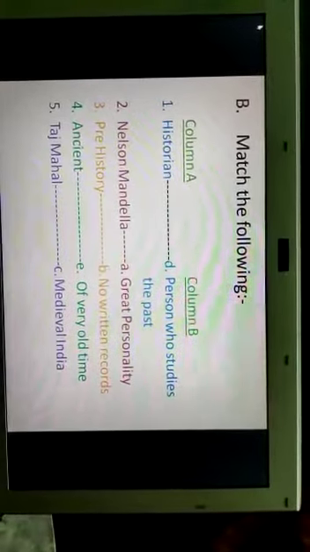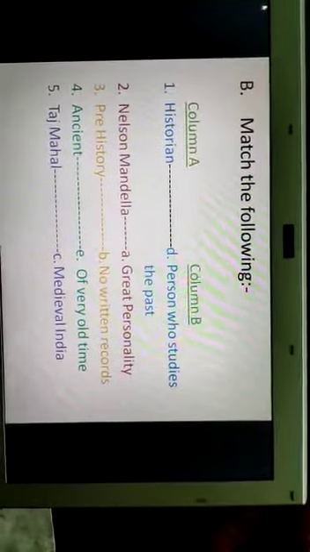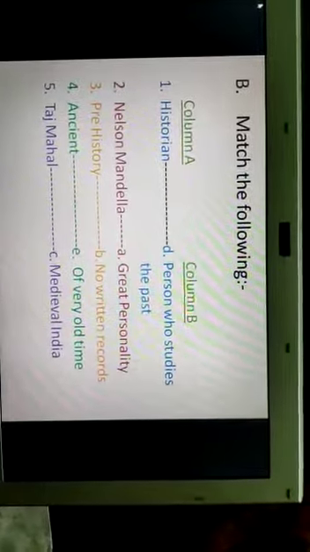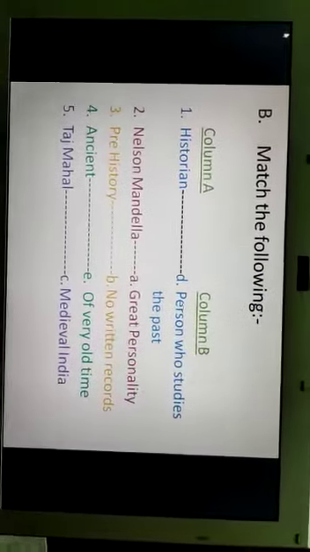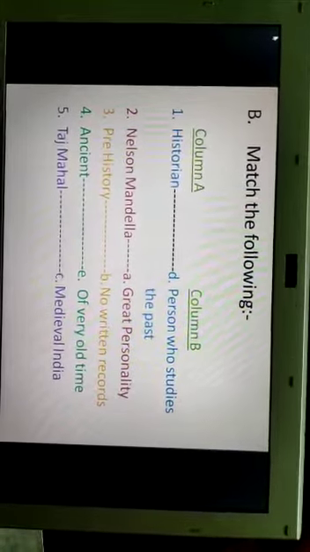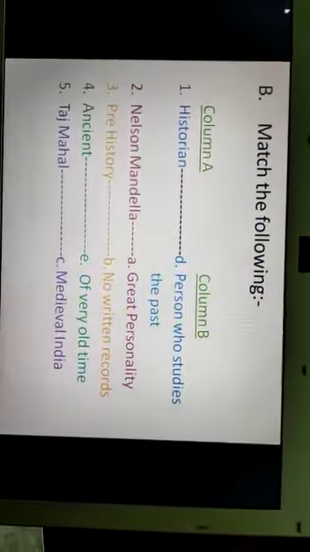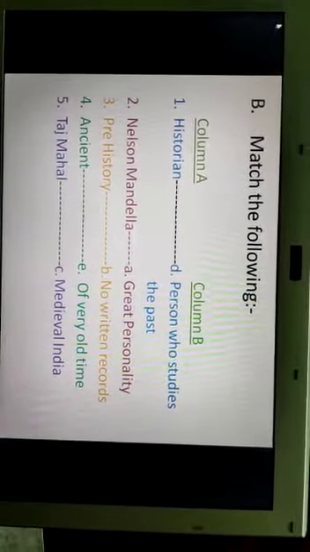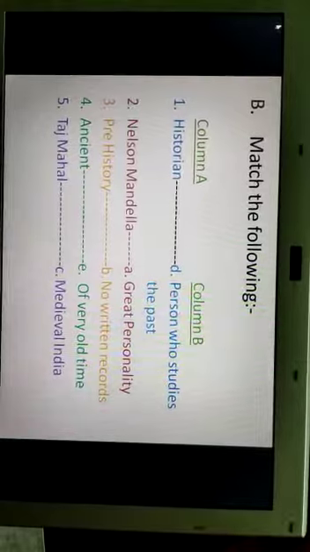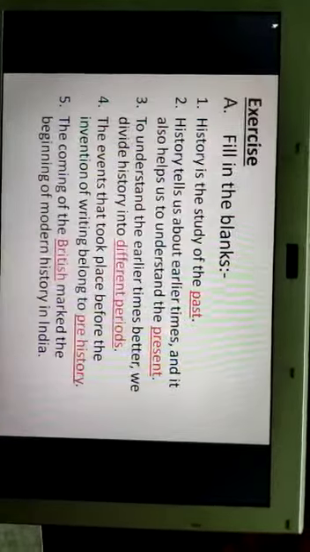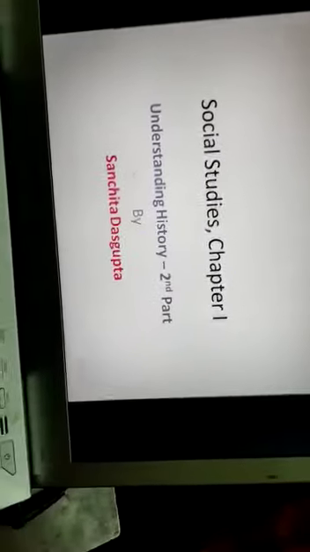Number 3, prehistory. It will be matched with number B, no written records. You know, prehistory means no written records we got of that time. So prehistory will be matched with no written records.